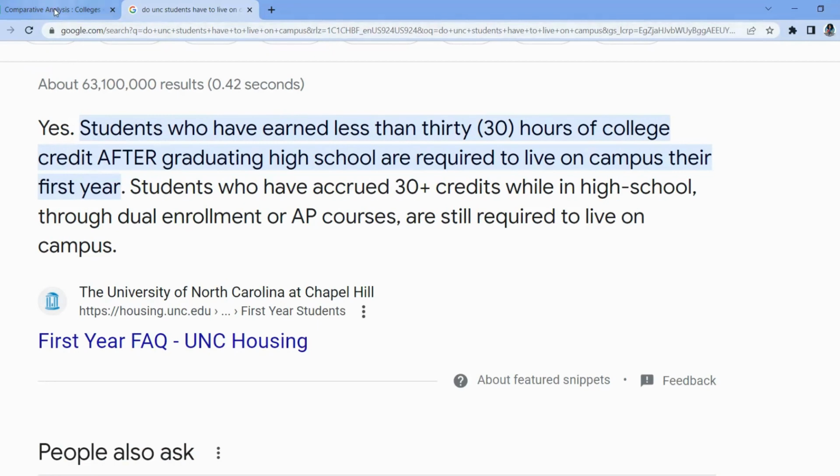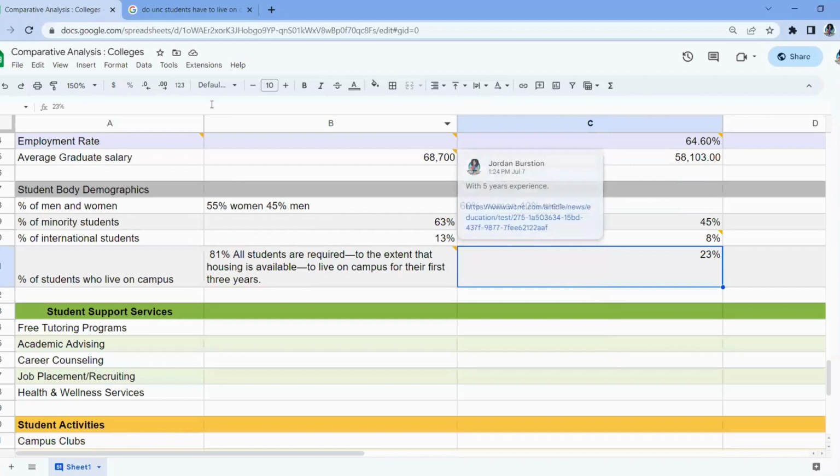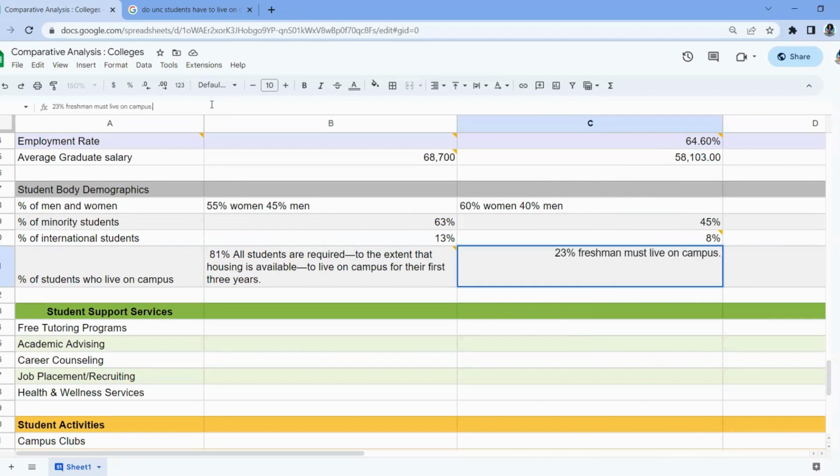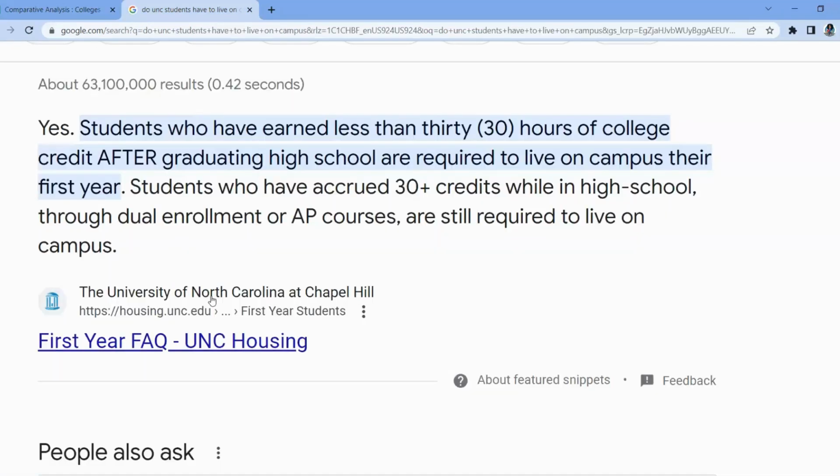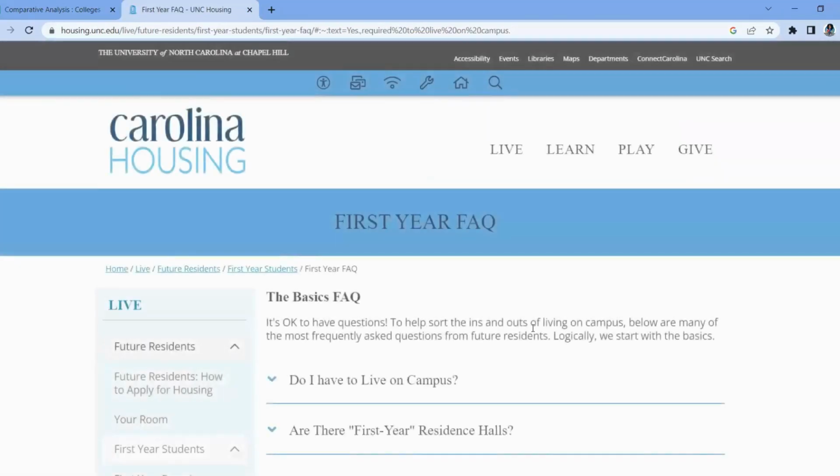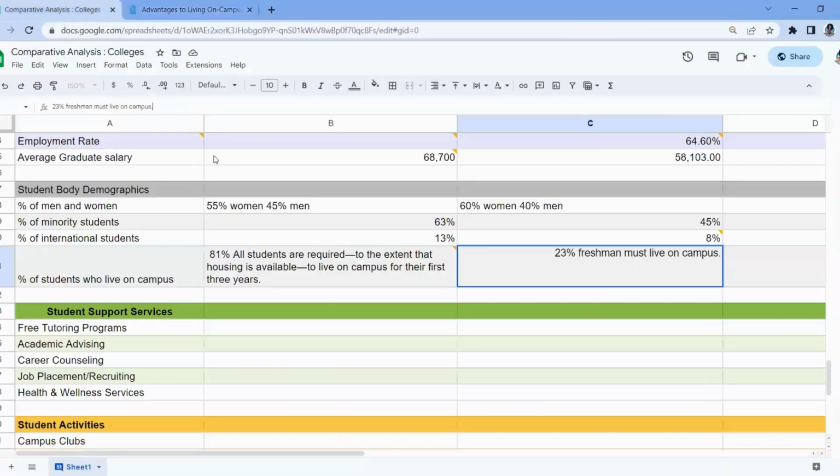So I will say freshmen must live on campus. And we'll see if they guarantee housing. Let's see. All right, so I wasn't able to see whether or not housing is guaranteed after your freshman year,